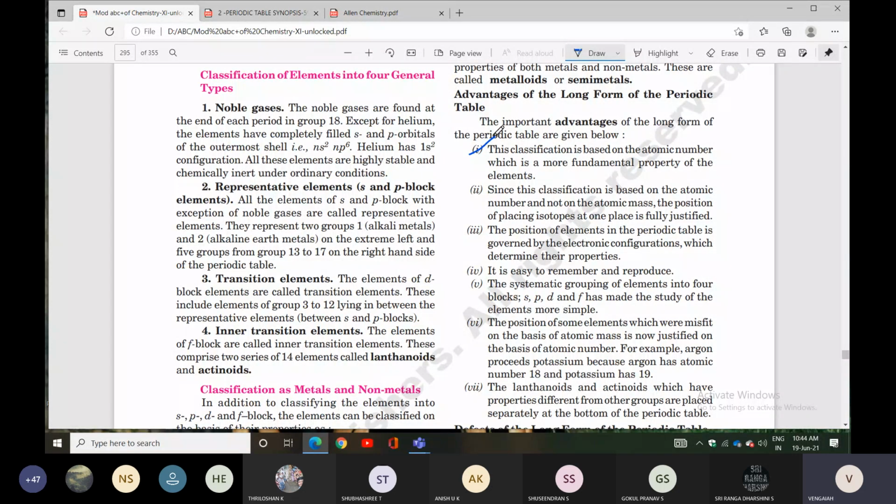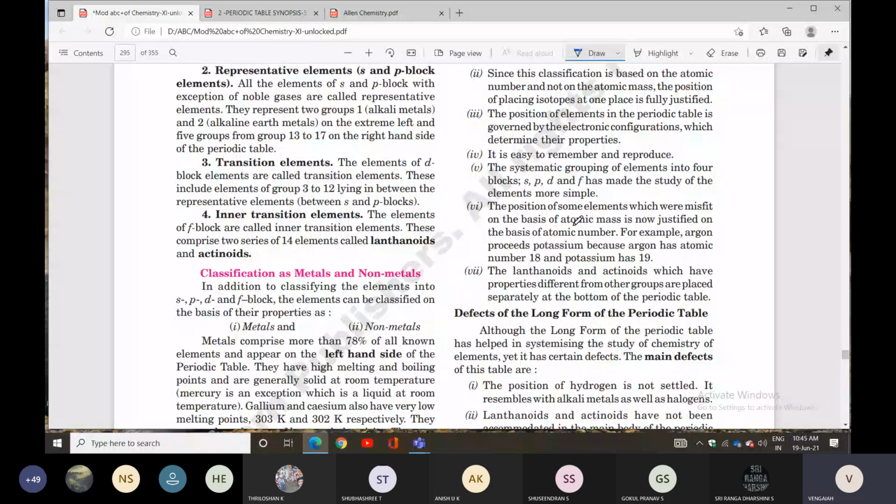With respect to electron configuration, it is easy to remember and reproduce also. The systematic grouping of the elements into 4 blocks, s, p, d, f blocks. Again, I will repeat those blocks. Next one is the position of some elements which were misfits on the basis of atomic mass is now justified on the basis of atomic number.